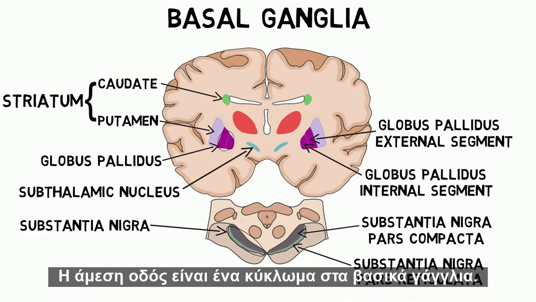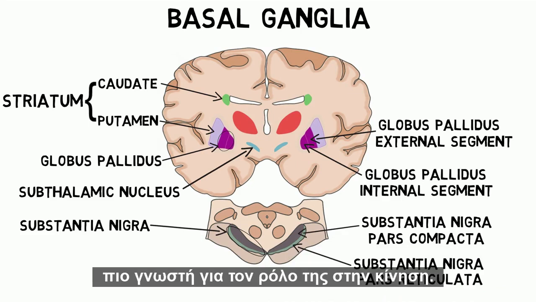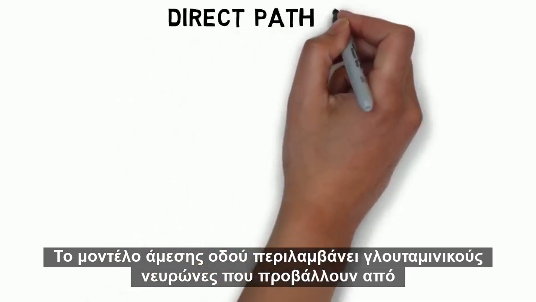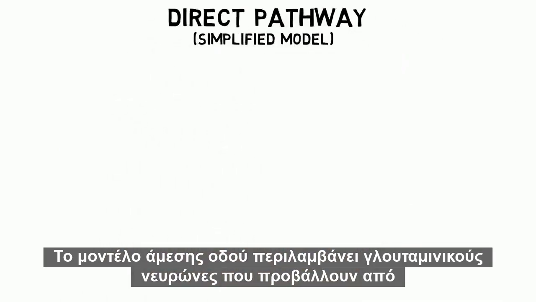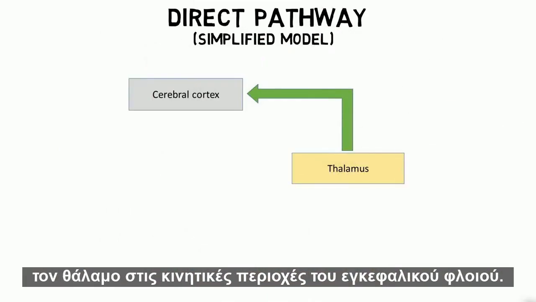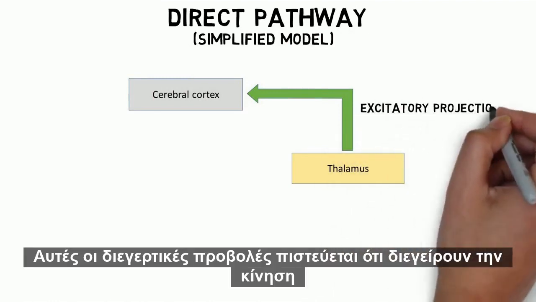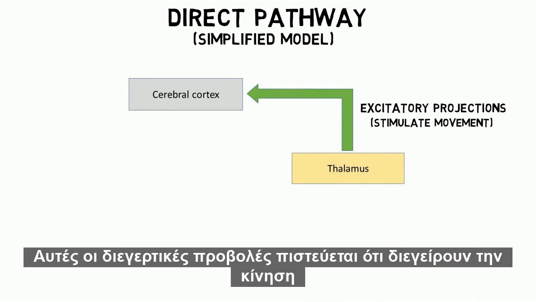The direct pathway is a circuit in the basal ganglia, best known for its hypothesized role in movement. The direct pathway model involves glutamate neurons that project from the thalamus to motor regions of the cerebral cortex. These excitatory projections are thought to be involved with stimulating movement.